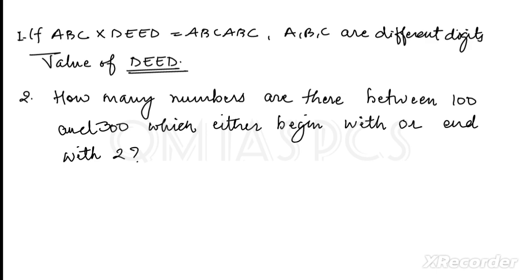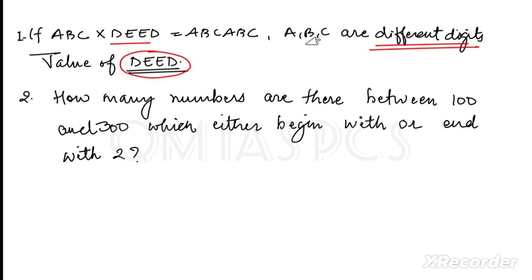And for this video, I'm giving you two questions for your homework. In the first question, it is given that ABC multiplied by DEED, and all digits A, B, C are different digits. Keep this in mind, these are different digits, and we have to find the value of DEED.